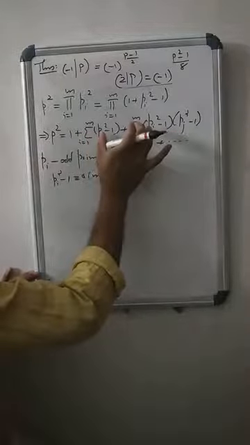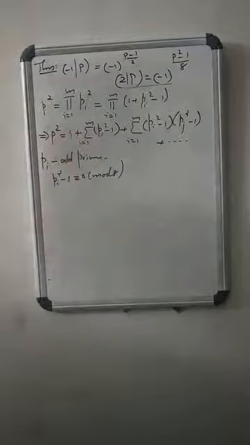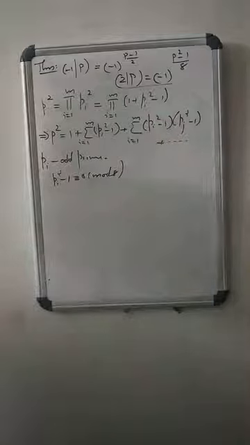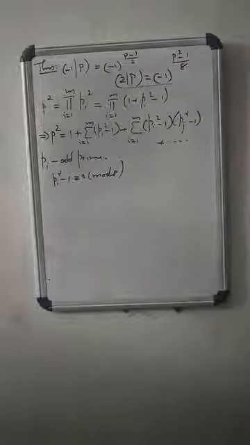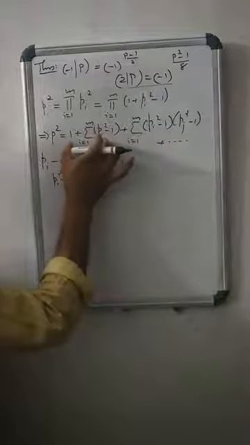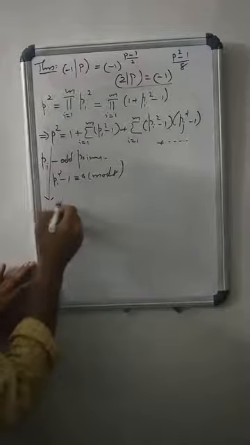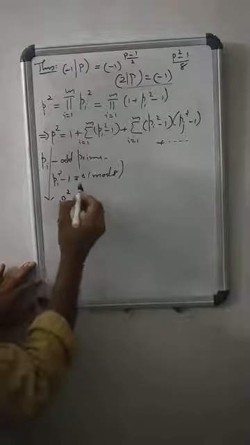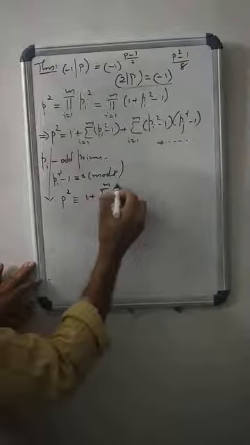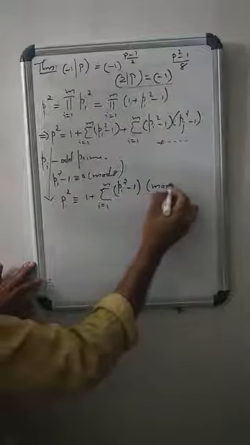Now come to this summation, the sum on the right side. The terms in the sum on the right side, except the first and second, involve a product of 8 into 8, that is 64. Agreed? So all the terms except the first two are divisible by 64. So from here we say that p square is congruent to 1 plus sigma i ranges from 1 to m, (pi square minus 1) mod 64.